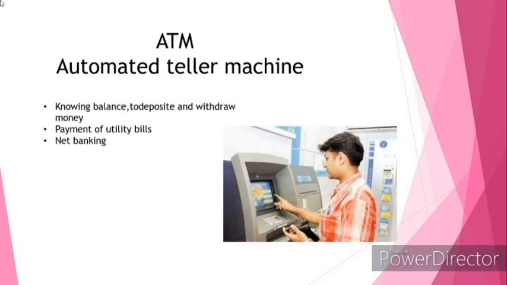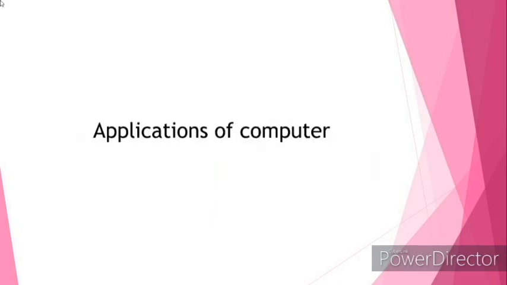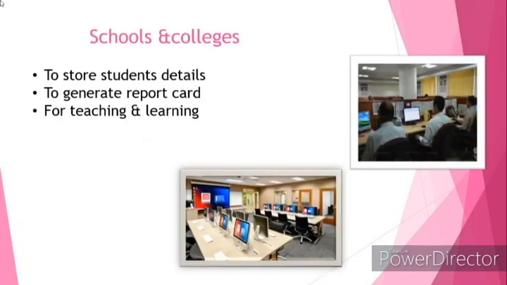Next is, so what is ATM? ATM means Automated Teller Machine. Next is applications of computer in different places. First one, schools and colleges. In schools and colleges, computers are used to store student details, to generate report cards, and for teaching and learning.